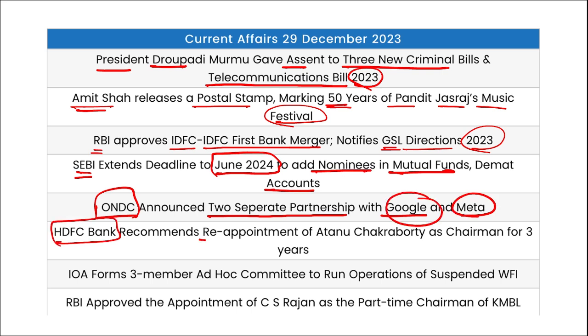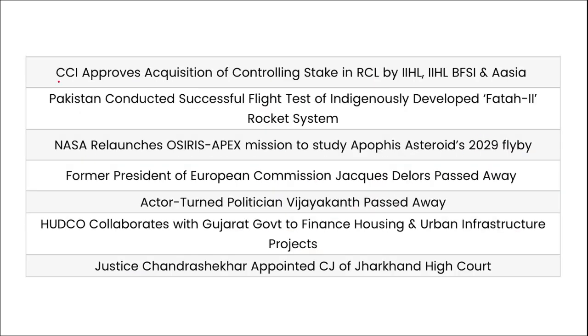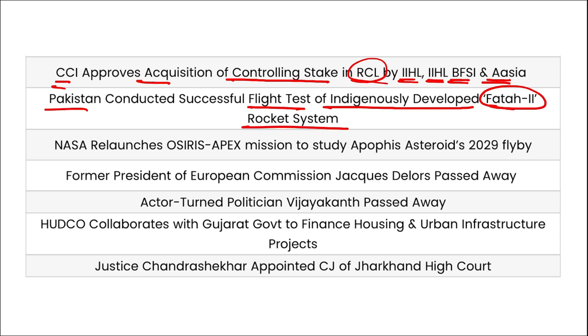HDFC Bank has recommended the reappointment of Atanu Chakraborty as chairman for 3 years. IOA forms a 3-member ad hoc committee to run the operations of the suspended WFI. RBI has approved the appointment of CS Rajan as the part-time chairman of KMBL. CCI has approved the acquisition of a controlling stake in RCL by IIHL, BFSI and Asia. Then Pakistan conducted a successful flight test of the indigenously developed Fateh-2 rocket system.